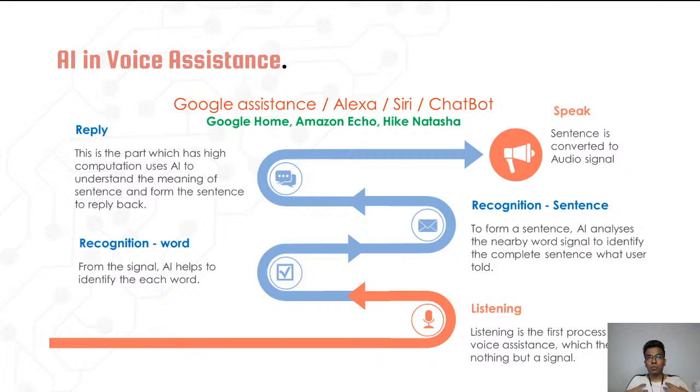The first thing is, whenever I'm speaking, it is going to listen to that sound. That is going to be an audio signal, which is going to be converted into text first of all. For example, if I'm telling, hey Siri, what's the time now? It should recognize each and every word, which will have some sound pattern.